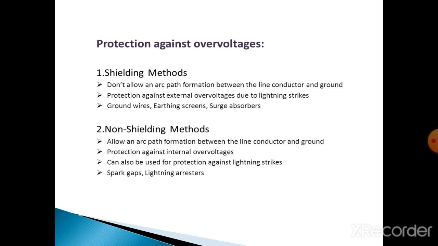Next one is the non-shielding method. This method protects only against internal overvoltages, and it can also be used for protection against lightning strikes. Examples of non-shielding methods are sparking gaps and lightning arresters.